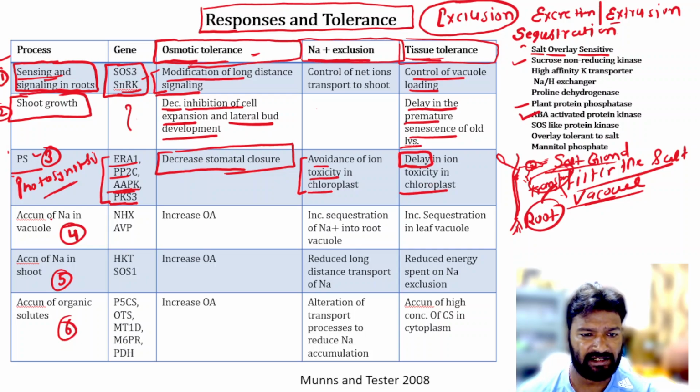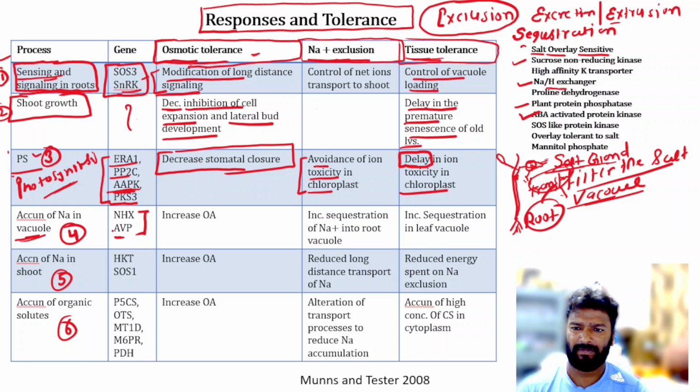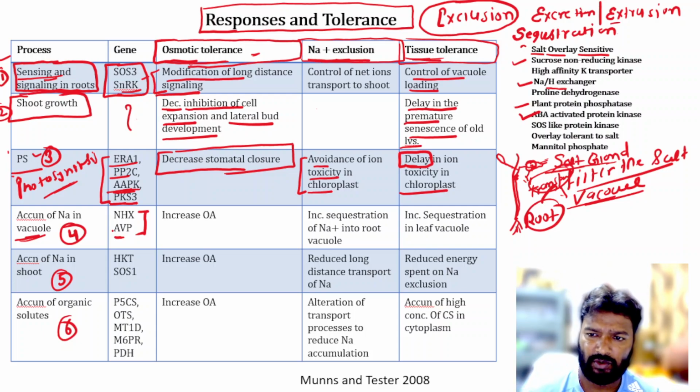Next, accumulation of sodium in the vacuoles. So this is a tolerance mechanism, means sequestration. There are two genes involved, that is NHX, this is sodium and proton exchanger, and the second is the ABP, okay. So these are the genes which are involved in the accumulation of sodium in the vacuoles.